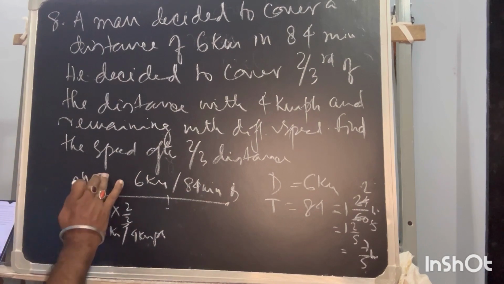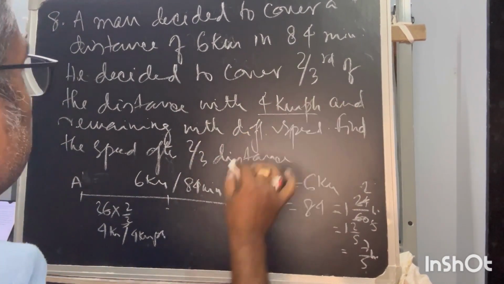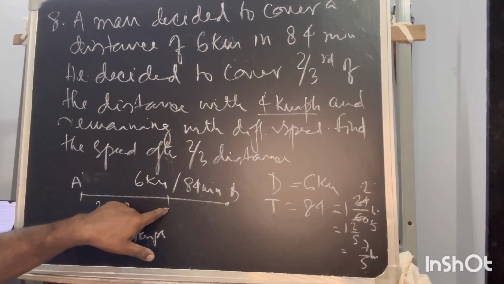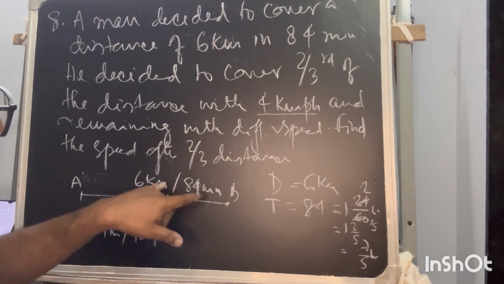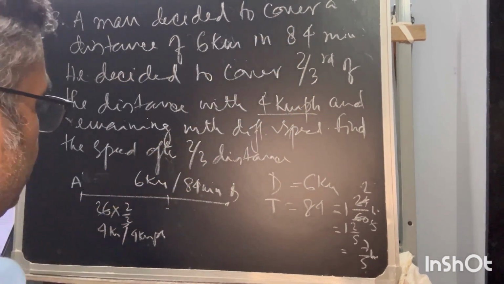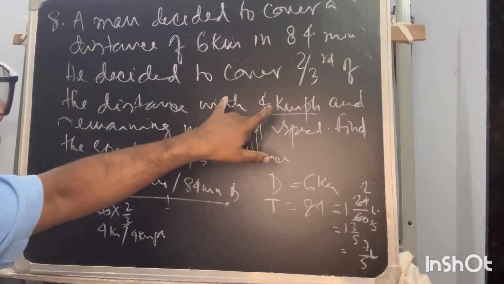After 2/3 he may raise some speed and move with the same speed, because no acceleration part is being taken care of, only uniform velocity.